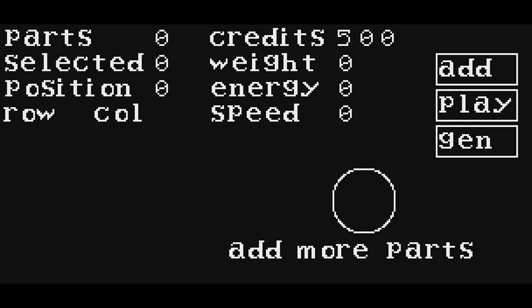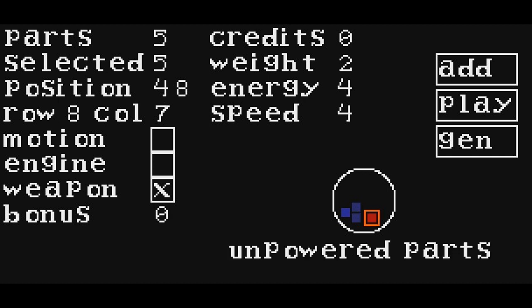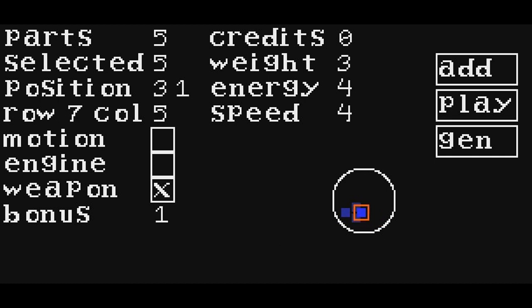So I kind of feel like we want to generate something. Okay, so we want to cycle through. Oh, that's just moving it around. Cool. I mean, that's fine. This is fine. Let's play. Sure.